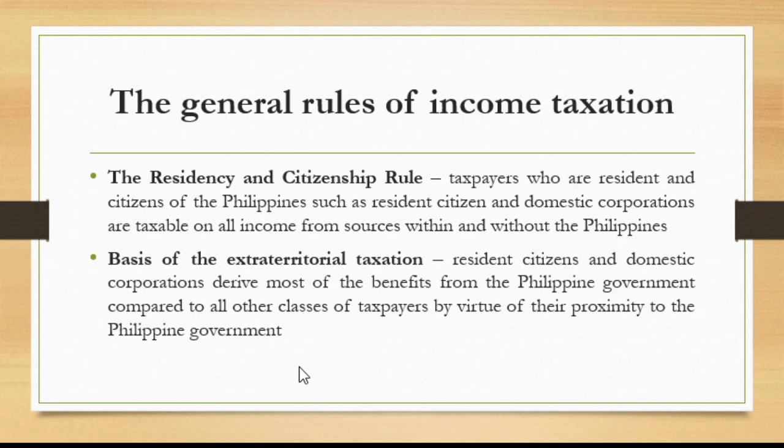So this treatment prevents resident citizens to earn their income from outside the Philippines. Kasi kung wala ito, mas preferable ng mga taxpayers na mag-earn na lang ng income outside the Philippines, right? Kasi kapag outside the Philippines, hindi na sila matataksan. Pero that is not the case under resident citizens and domestic corporations.